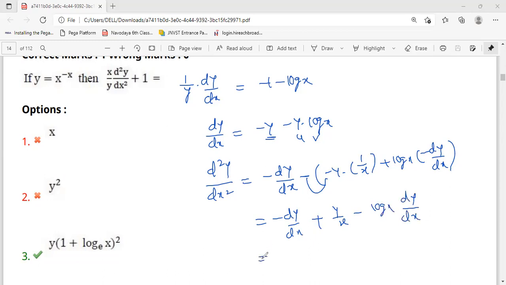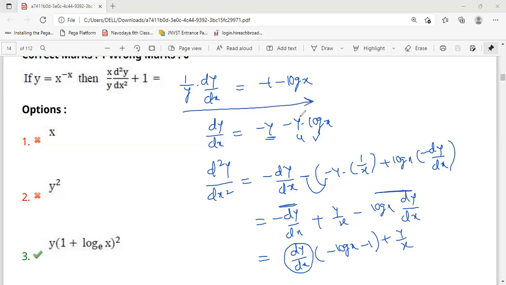Now, if you take dy by dx common, it will become minus log x and minus 1 from here, and here I took dy by dx common. Next, this will be y by x. Now, I don't have dy by dx here. I only have d square y by dx square. So I will replace this dy by dx from here.